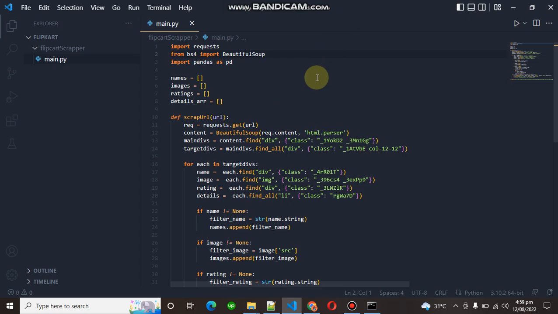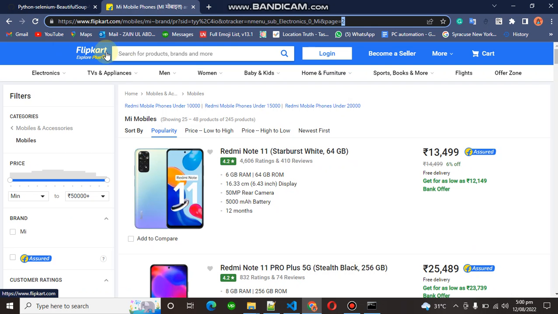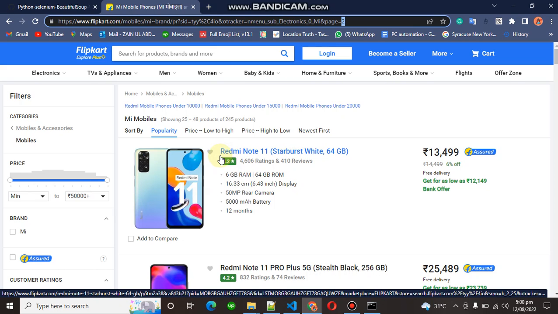I already coded my code, so I'm just going to explain it to you. First of all, import the important libraries: requests for getting the URL, Beautiful Soup for scraping the data, and pandas for saving the data in an output CSV or Excel file. Then I declare some arrays in which I'm going to append my data: names, images, ratings, and details, because I'm going to scrape four fields: title, details, image, and rating.